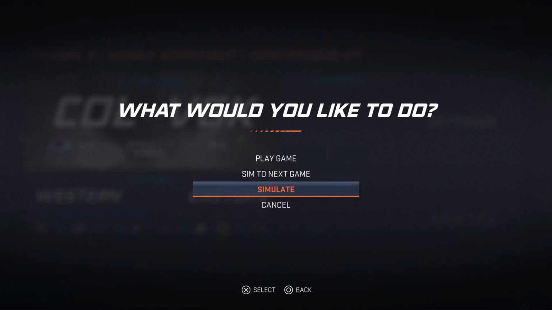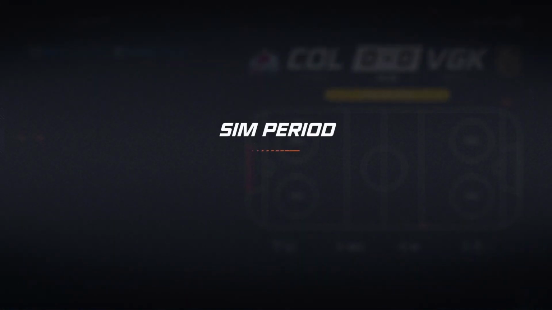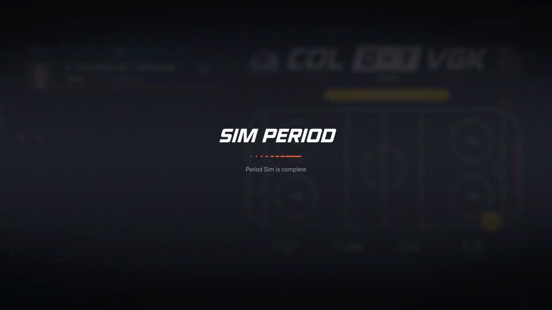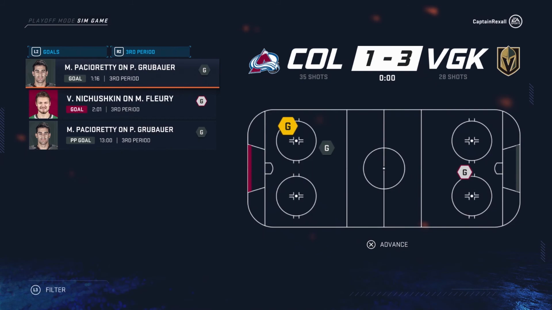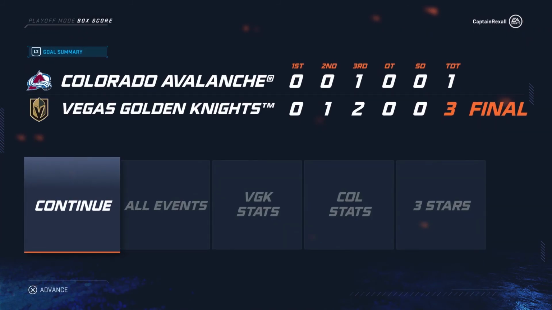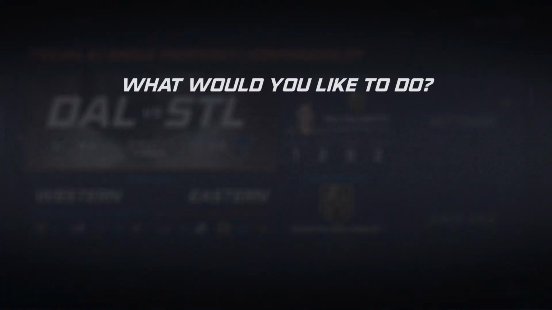So first game in, we got the Colorado Avalanche versus the Vegas Golden Knights. That's the first game in between these two teams. Now, every team has to face every team. You got to remember that. So Vegas will be facing the Colorado Avalanche to start things off, and then we'll go from there. So Vegas looks like they will be taking the big W, beating up the Colorado Avalanche, as they will take the first victory of the round robin play.